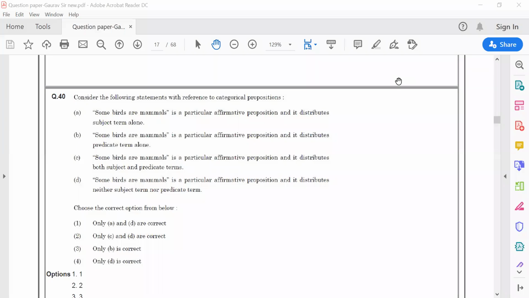Hello everyone. So we will now discuss the next question, question number 40 of December 2019, paper 1. What does this question say? This question says: consider the following statement with reference to categorical proposition. First, we have to understand what is categorical proposition.